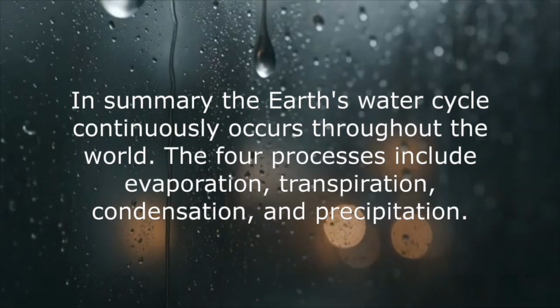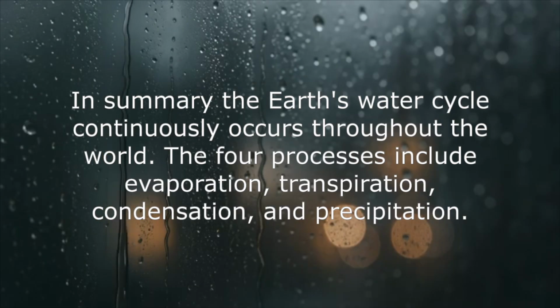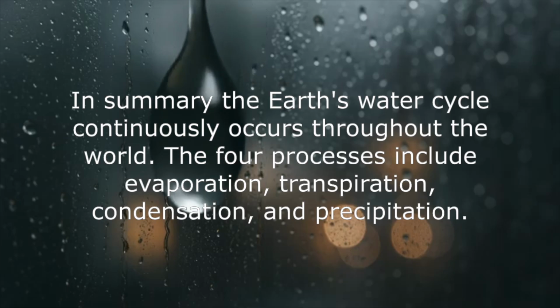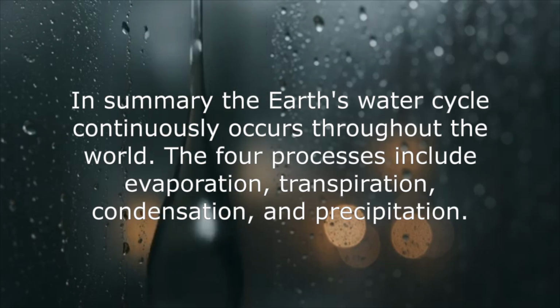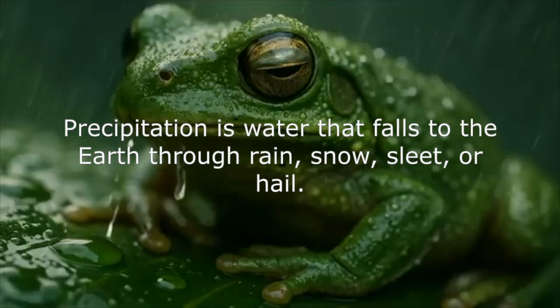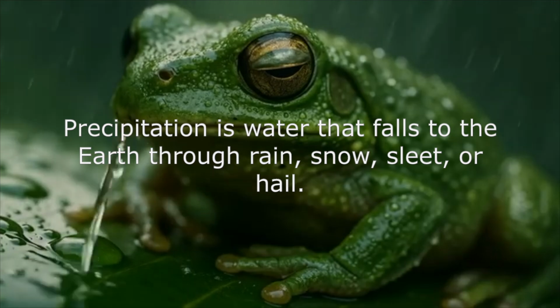In summary, the Earth's water cycle continuously occurs throughout the world. The four processes include evaporation, transpiration, condensation, and precipitation. Precipitation is water that falls to the earth through rain, snow, sleet, or hail.